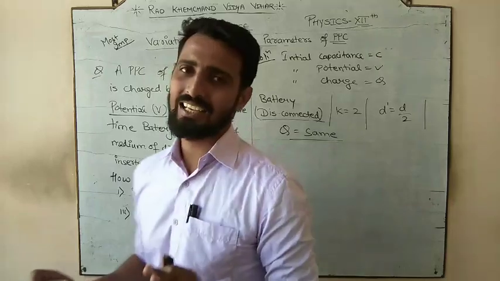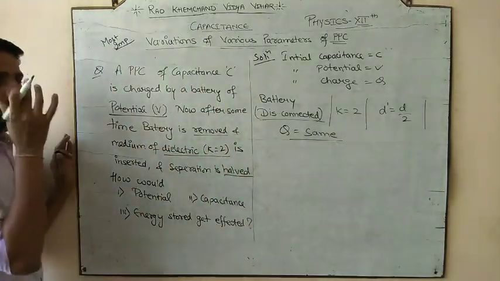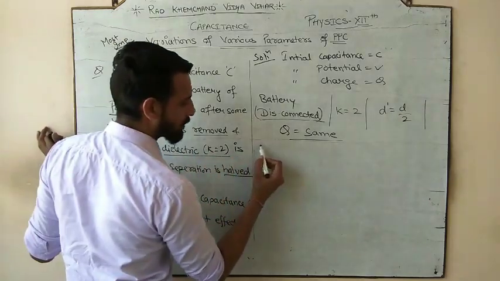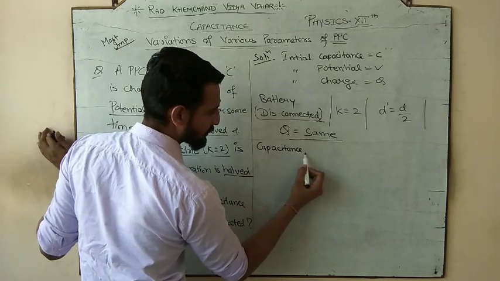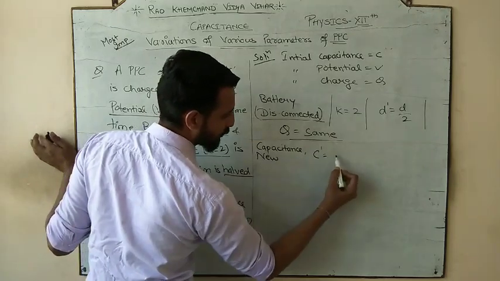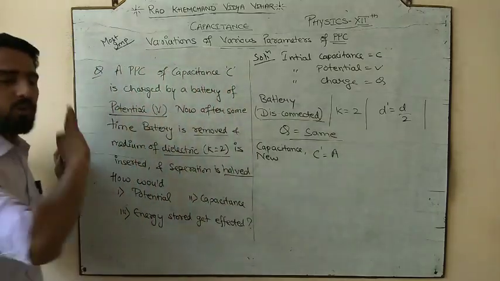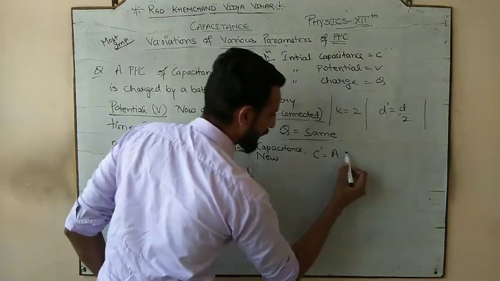If the battery is disconnected, the charge stored will remain exactly the same. So Q remains the same. So let's talk about the capacitance. सबसे पहले capacitance को deal कर लेते हैं. So the new capacitance, I'm talking about the new. It would be area. There is no talk about changing the area. Area के बारे में कोई बात नहीं हुआ है.